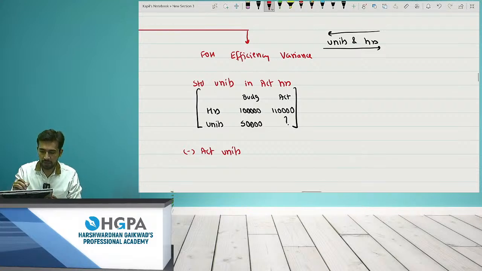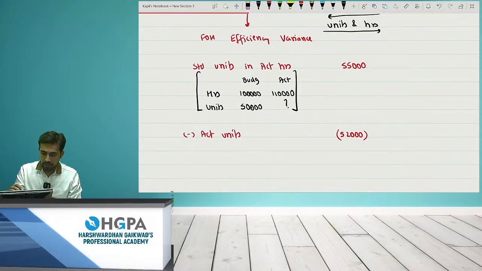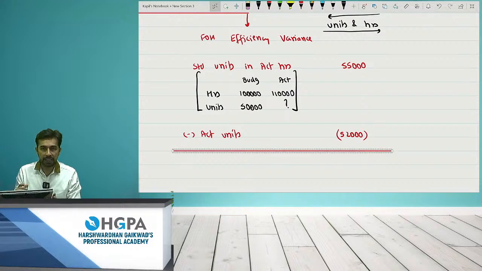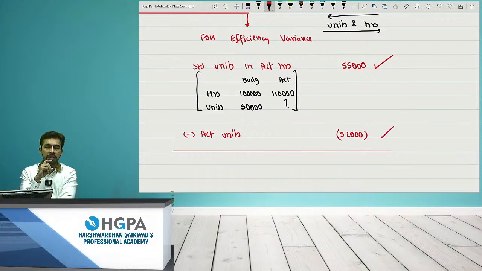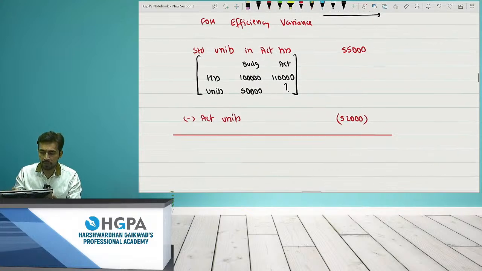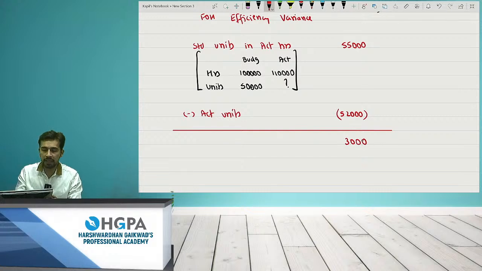So this will give me 55,000, right? That means I should have produced 55,000 units, but actually I have made only 52,000 units. That means the time I have spent in the factory, in that time I should have produced 55,000 units, but what you have actually done is only 52,000. Can I say you have produced 3,000 less? So it is not a favorable situation for me, right? Although the answer comes positive, I will write the answer as negative, that is adverse, right?